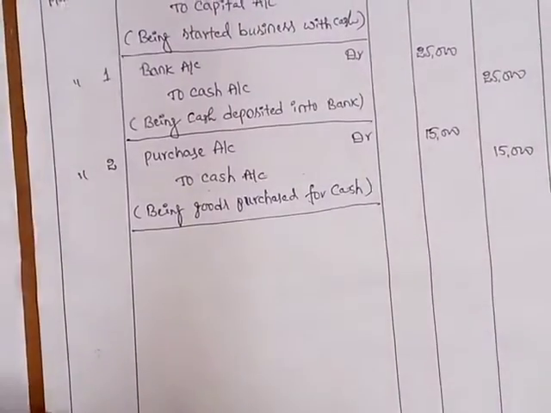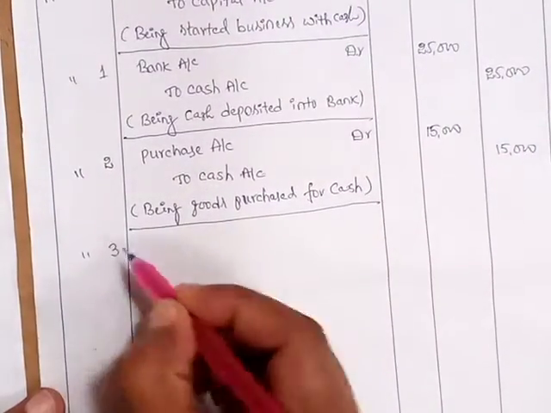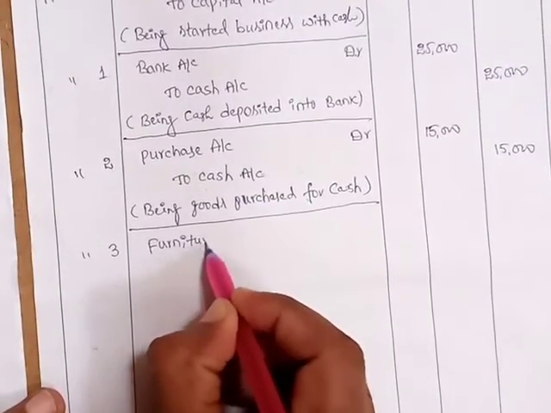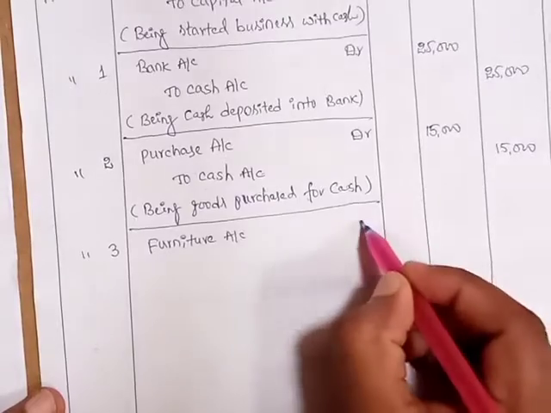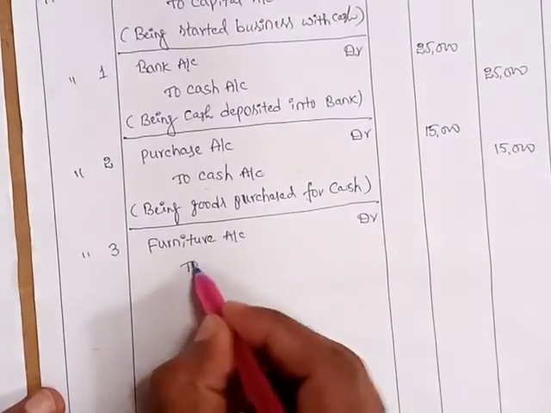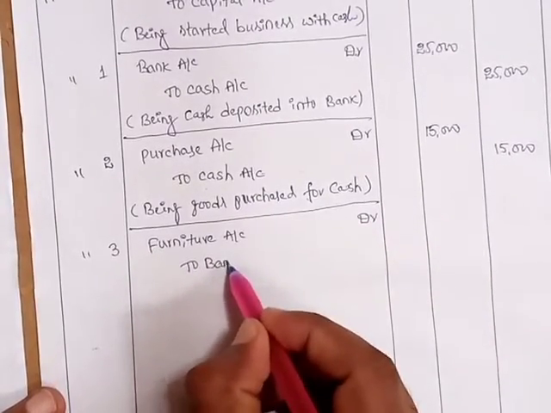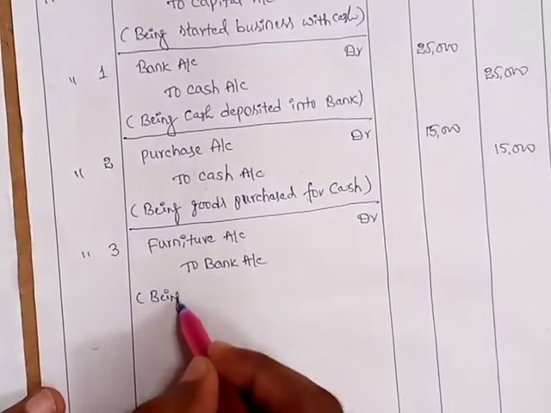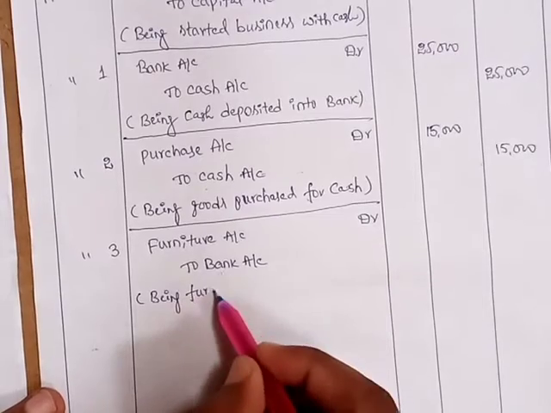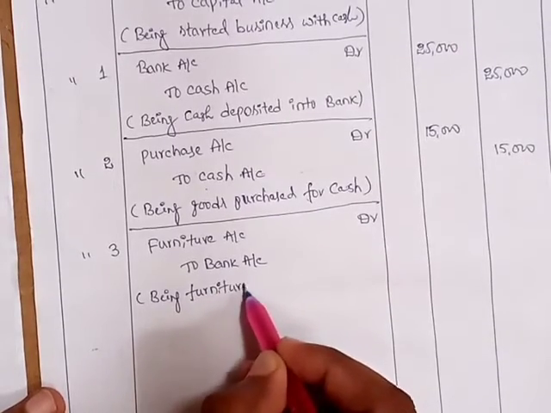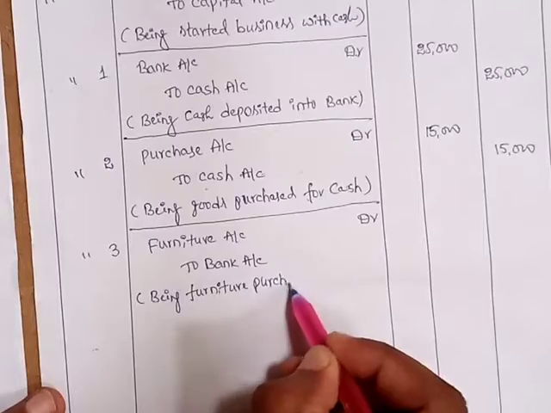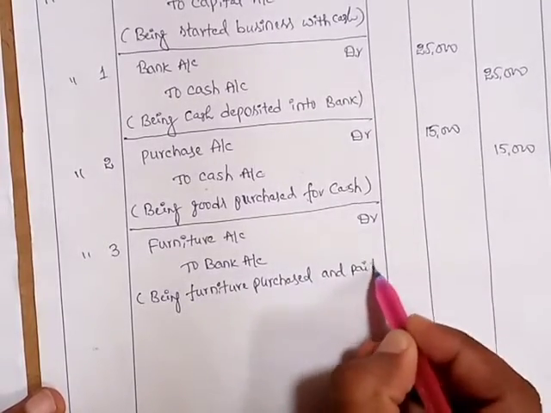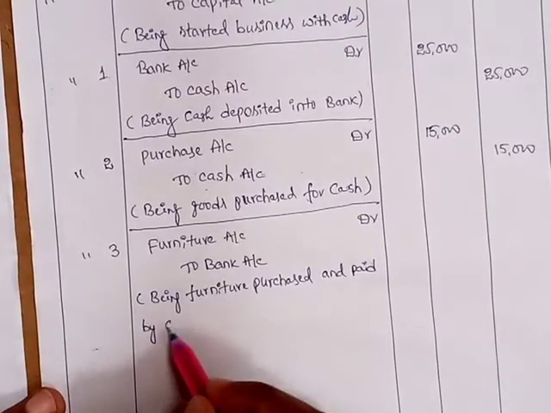So the entry is March 3rd, furniture account debtor to bank account, being furniture purchased and paid by check.